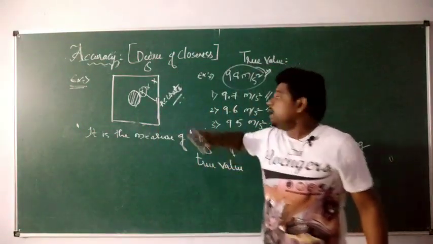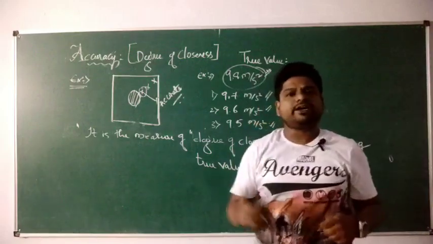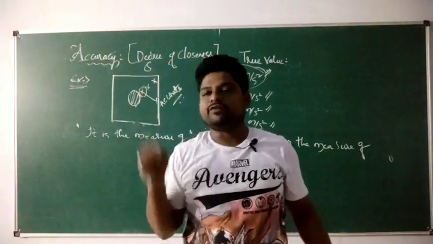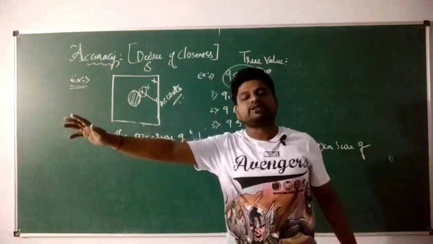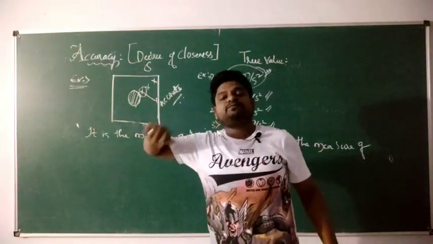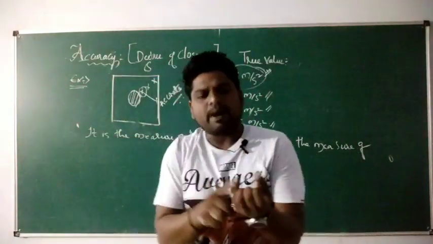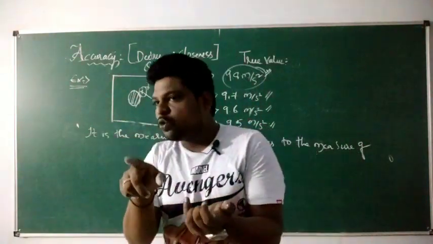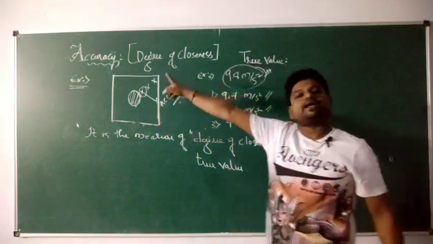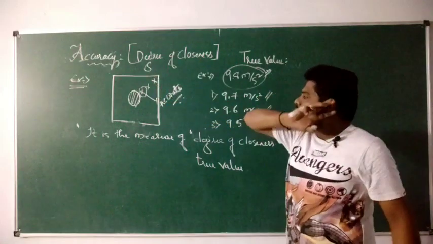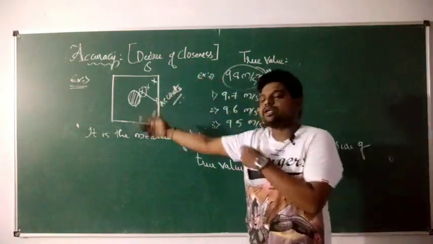Second, you should be immensely trained. If you are not immensely trained, you will never be that accurate. When you are trying to shoot something with maximum accuracy, you will have to be trained that intensely. So maximum training, followed by a highly calibrated instrument, leads you to accuracy. This is how accuracy actually works.